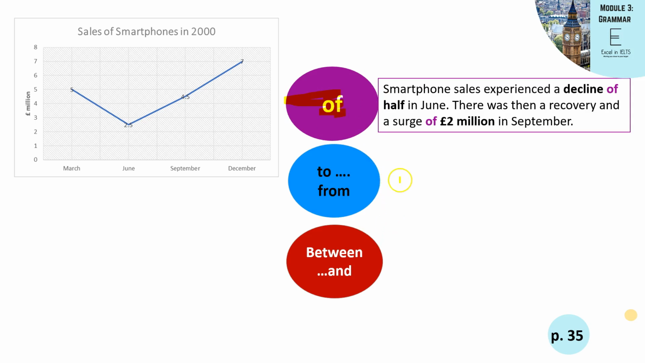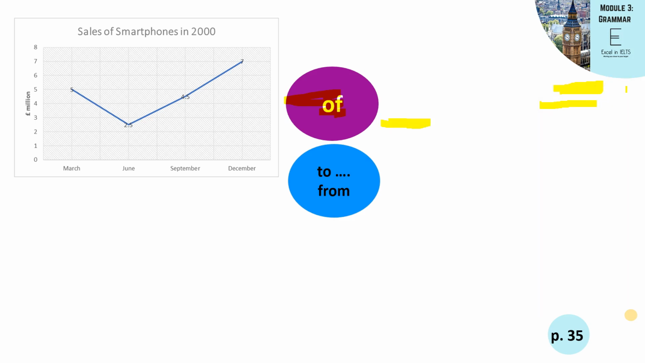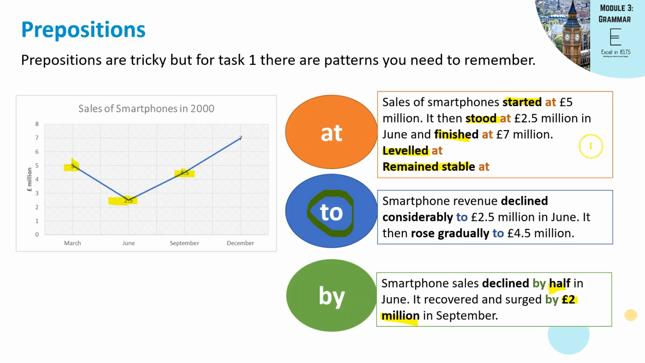Well, I'll tell you. In this case, we have nouns: a decline of half in June, a recovery, and a surge. So when you have nouns, you need to use of. But when you have verbs, as I'll show you here, we've got declined by, we've got recovered and surged, then you use by.